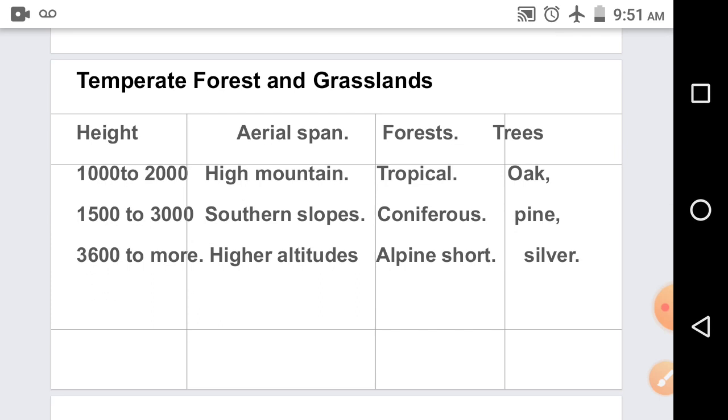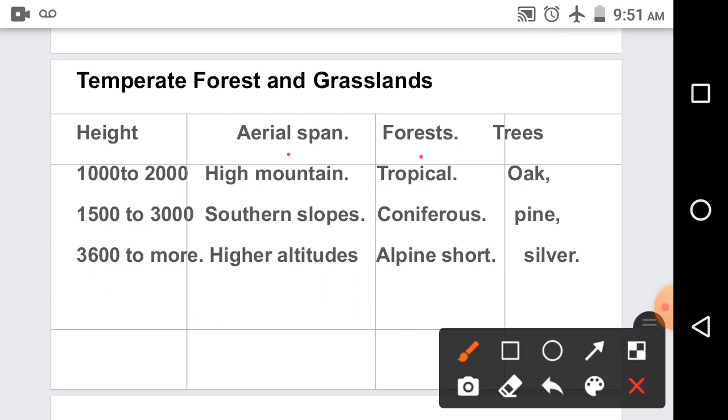First we have to see that there are four different parts: the height, then the aerial span, then the forest, and then the trees. So first we are going to see the height. Height is 1000 to 2000 meters, and the aerial span is high mountains: high mountains of the northeast, West Bengal, and mountainous regions of Uttarakhand. Forest: which kind of forest is found? It is a tropical forest. And which trees are found? Oak and chestnut.